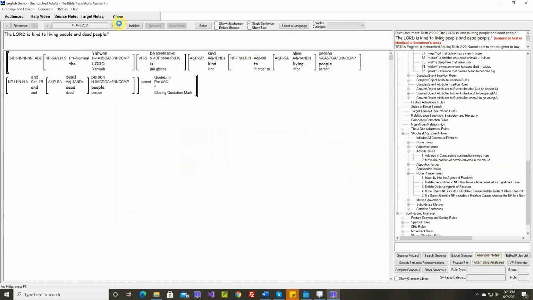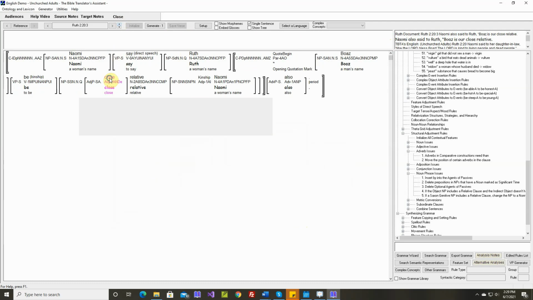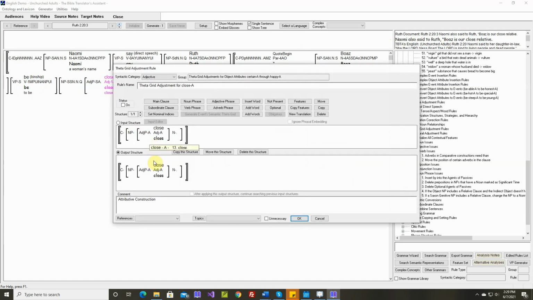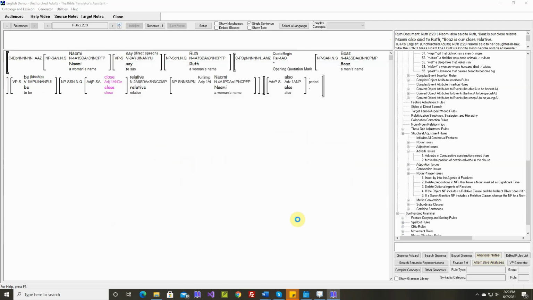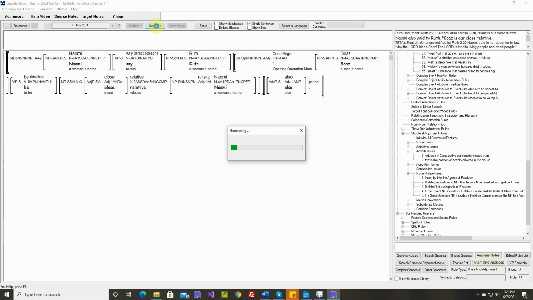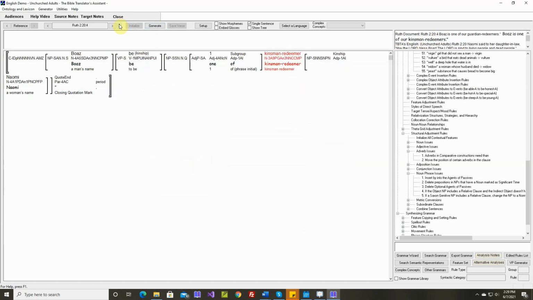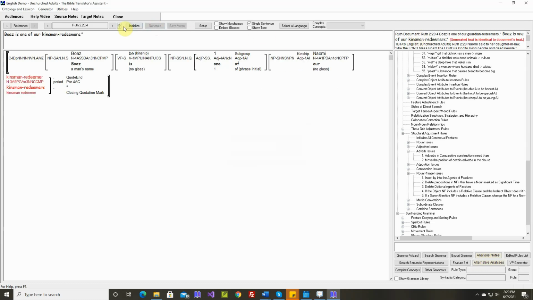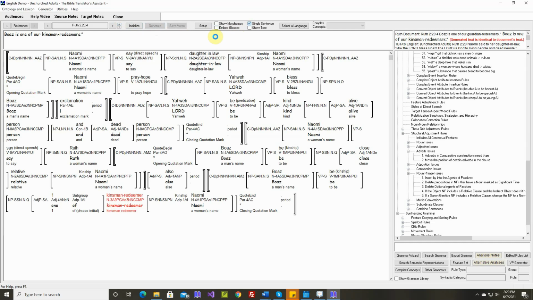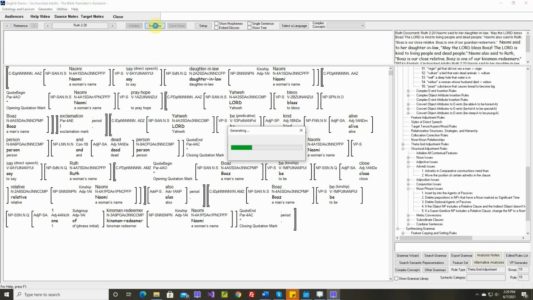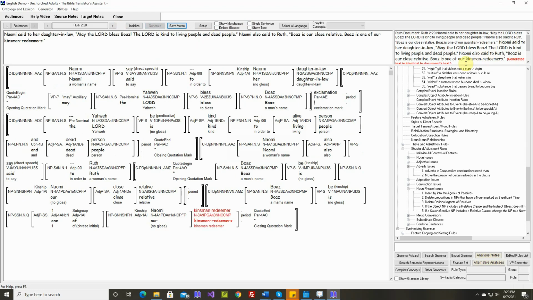Generated text is identical. Close, a close relative. We won't need this rule. Generated text is identical. Generated text is identical. That's the last sentence. Generated text is identical. I think in the next video we'll be able to finish Ruth chapter 2.